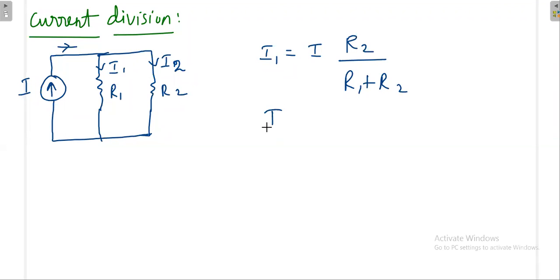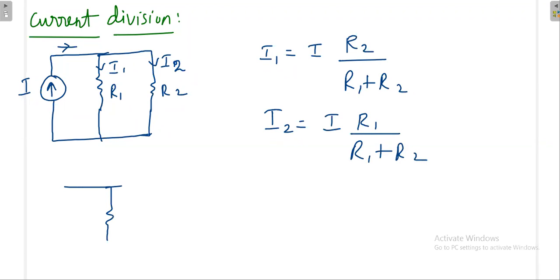Now what is I2? I2 is equal to I into, for I2, which one is the opposite resistance? R1. So R1 divided by R1 plus R2. Then how to apply? Again, you can apply this in any circuit.